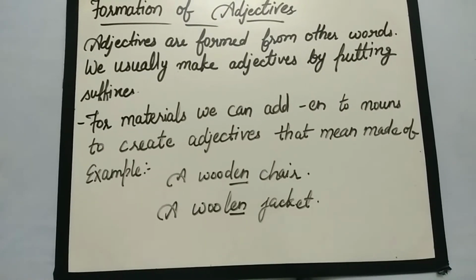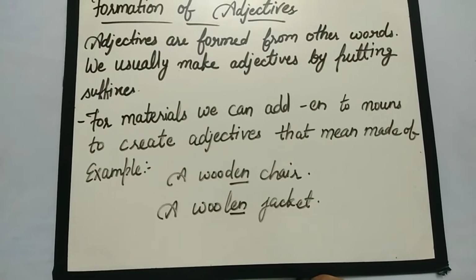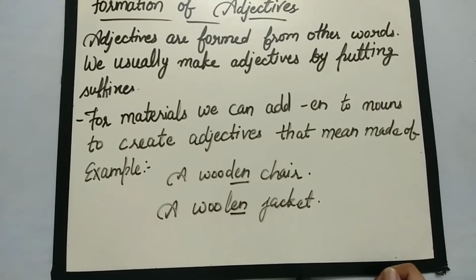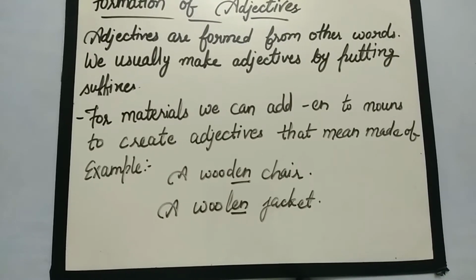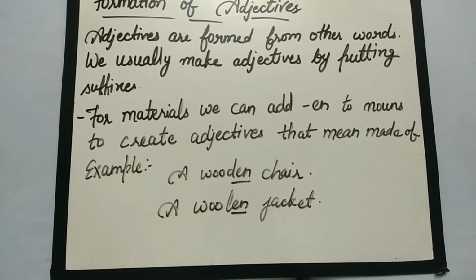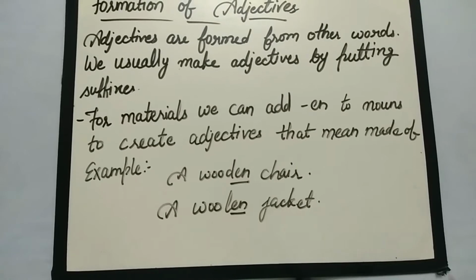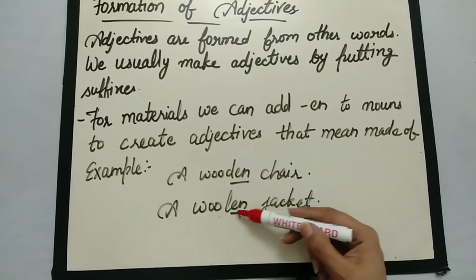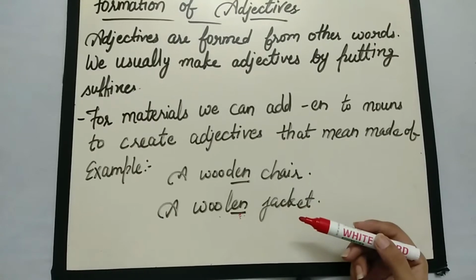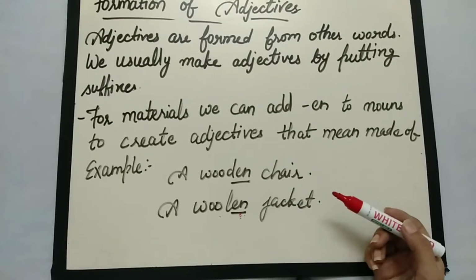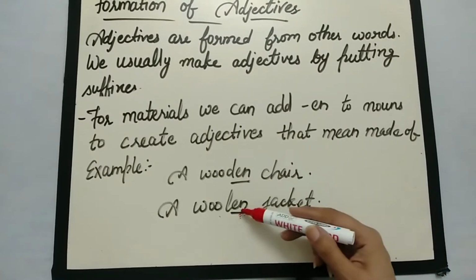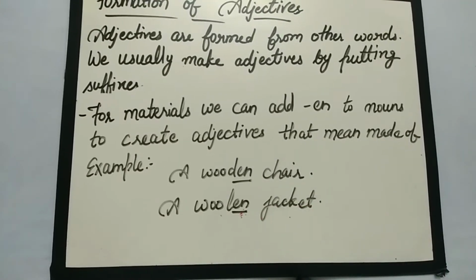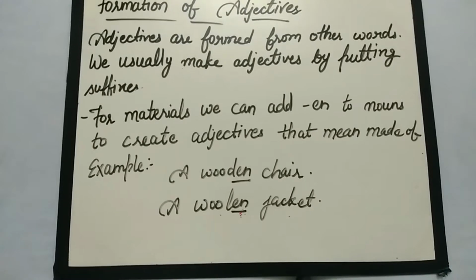For materials, we can add en to nouns to create adjectives that mean made up of. A wooden chair means made up of wood. A woolen jacket, ending with en. To the root word wool, en is added, the suffix showing that the jacket is made up of which material? Woolen material. So it creates an adjective that means made up of.